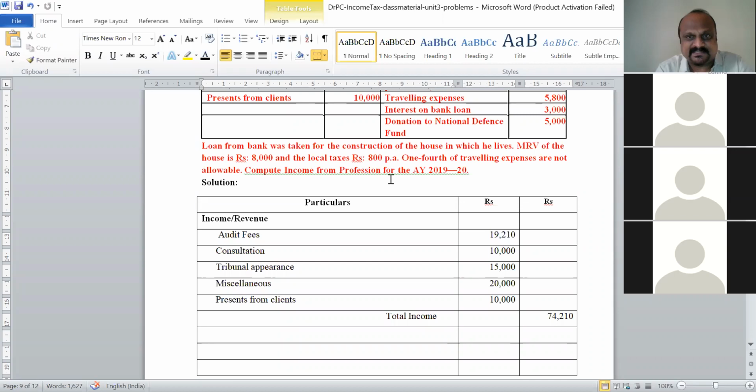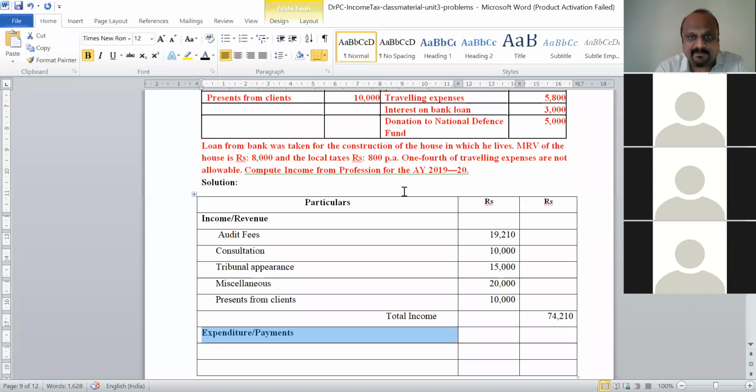Now the expenditure payments. Let us see now one by one. This is the first one. Payments.